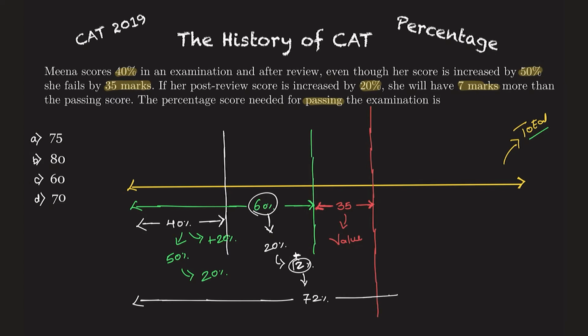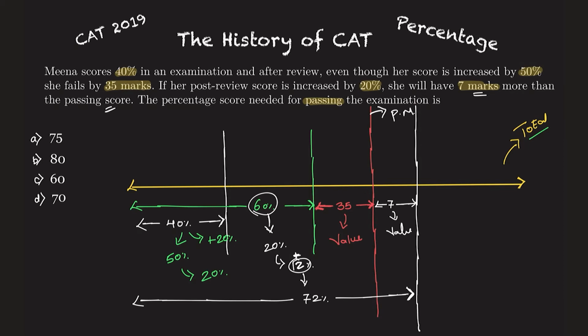So she scored 72% of the total marks, because of which she will have 7 marks more than the passing mark. Whatever was the passing mark, here is the line of the passing mark, and she scored 7 marks more than the passing mark. In terms of value this is 7 marks more, and this is also my value.